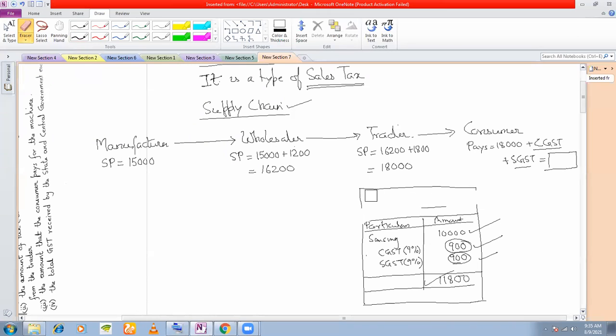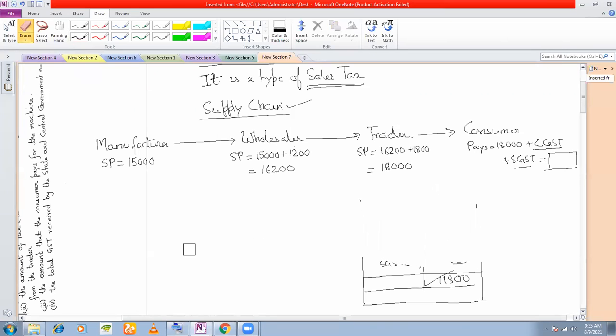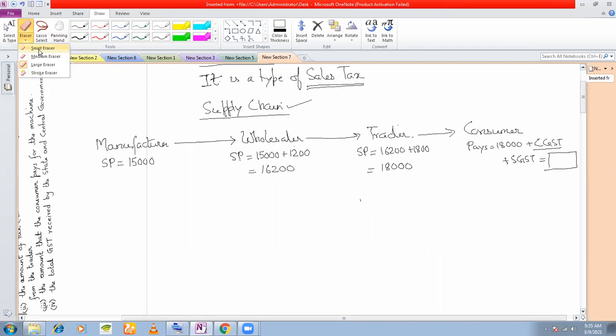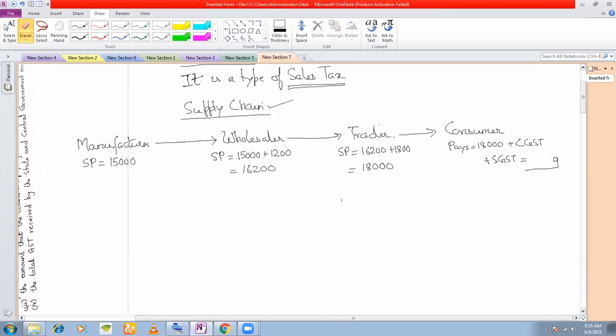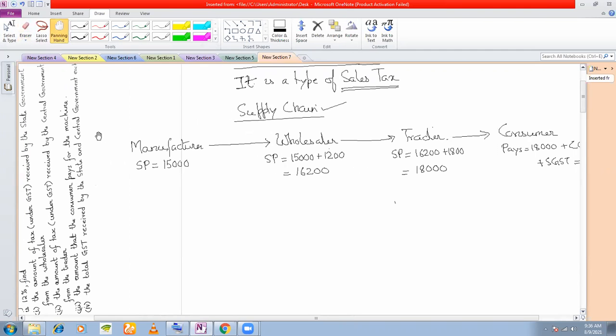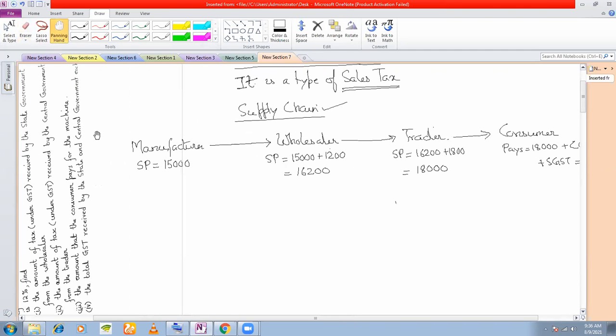Now remember, first thing is whenever you are attempting problems on GST, always try to first find out what the selling price of each is. Because consumer is not purchasing to sell, there's no question of selling price for the consumer. So the consumer only pays CGST and SGST. In fact, in this system, the consumer pays all the taxes. It only gets appropriated, distributed to manufacturer, wholesaler, and trader.